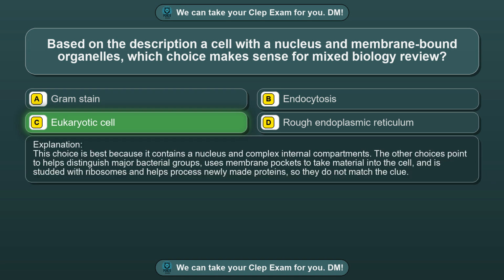This choice is best because it contains a nucleus and complex internal compartments. The other choices point to helps distinguish major bacterial groups, uses membrane pockets to take material into the cell, and is studied with ribosomes and helps process newly made proteins, so they do not match the clue.